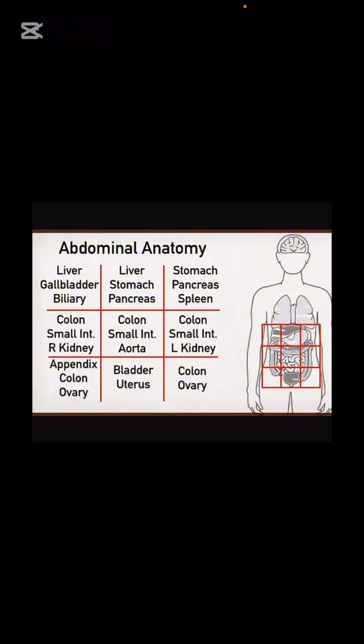In the umbilical region or the paraumbilical region, what is there? Colon is there, transverse colon is there, small intestine is there, aorta is there. Which aorta? Sir, mesenteric aorta. Under this region, what is there? Sir, bladder and uterus are over there.